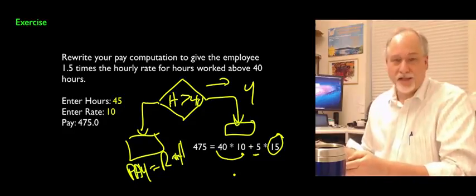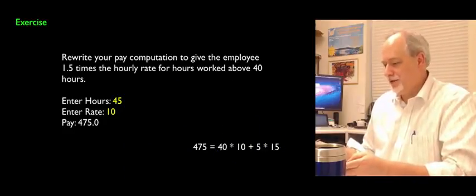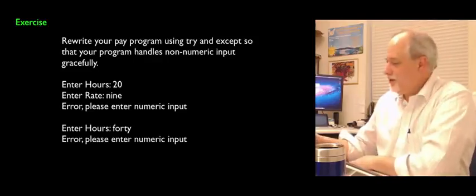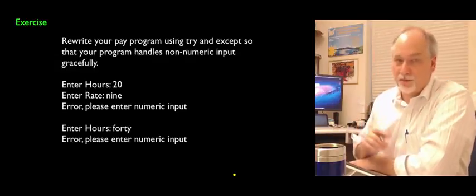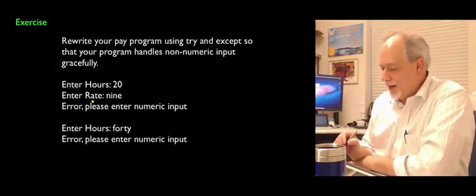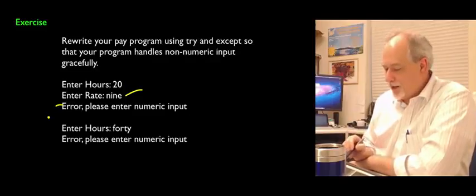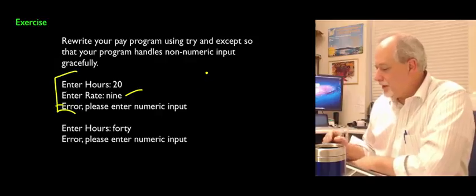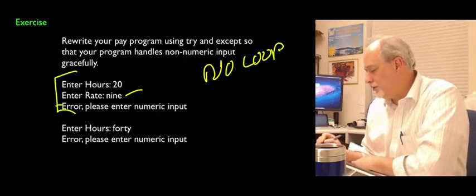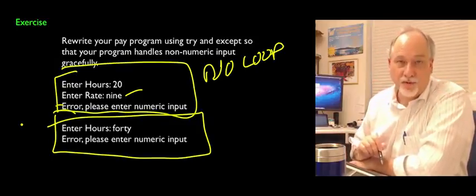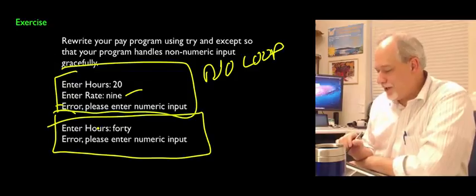Now, the next thing I want you to do is take that same program, do it again in another assignment or another problem in the chapter, and that is have some kind of a non-numeric input and have it blow up. So if they type something like 9, put out an error. Or if they type something here, put out an error. Now, don't write a loop. No loop. This is one execution of the program, and this is another execution of the program. Later we can write loops. We haven't even talked about loops. So this is running it twice.